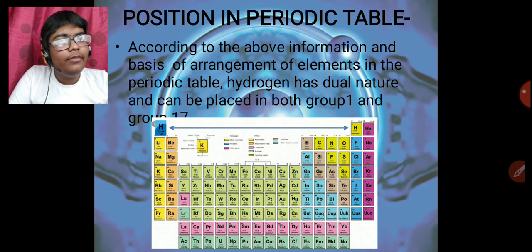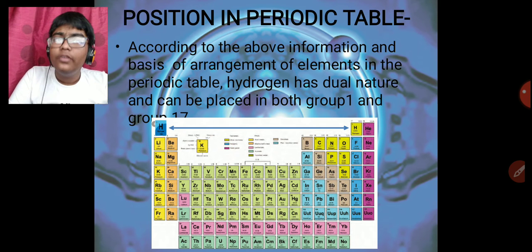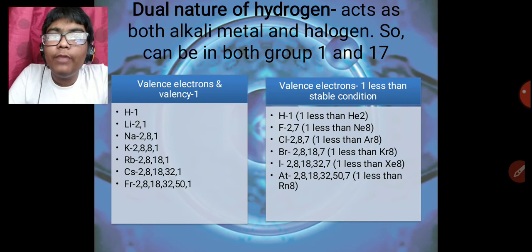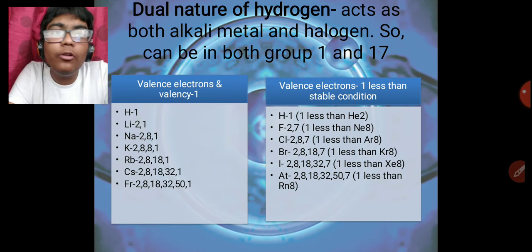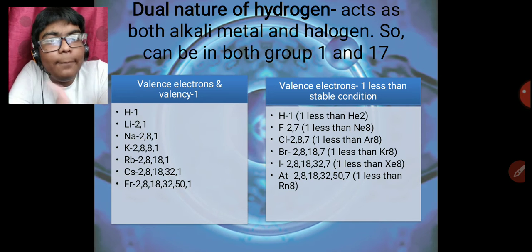Then you have the position of it in the periodic table. When we look at the above information and the basis of arrangement of elements in the periodic table, as we have learned in the chapter of periodic table, hydrogen has a dual nature. It can be placed in both group 1 and group 17. What is group 1? Group 1 is nothing but alkali metals and group 17 is nothing but halogens. So hydrogen can be both types of these.